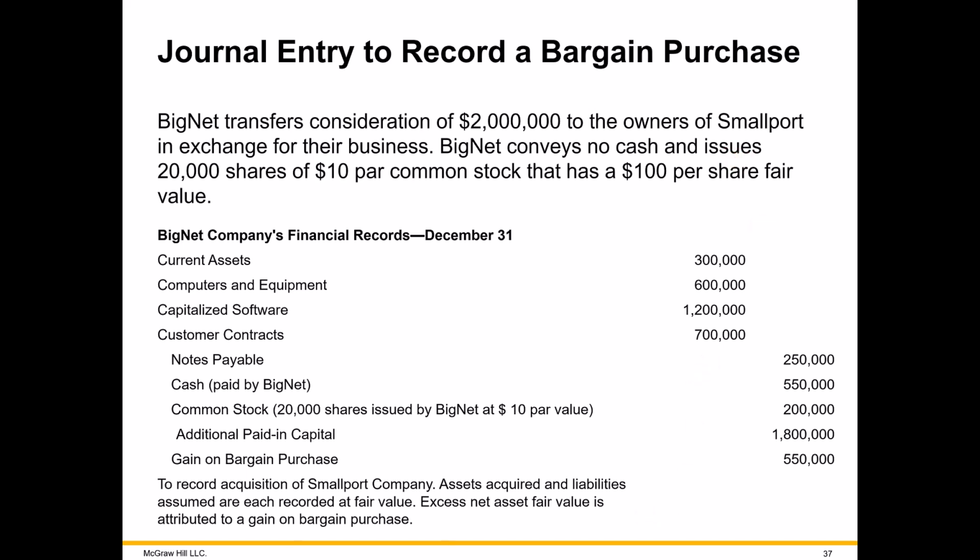Let me scratch out what should be eliminated. If I can find my pen. Here's my pen. Cash should not be here. It should be zero. And really this 550,000 is moved down here into this gain revenue.